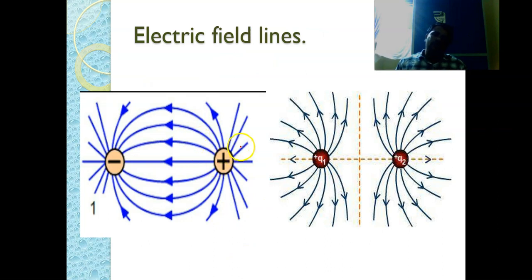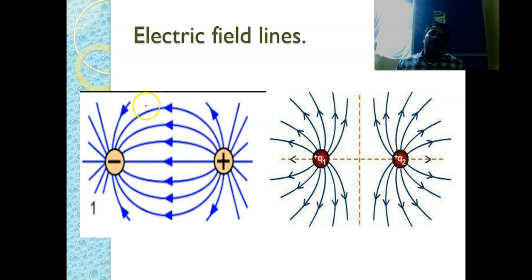Till now we have discussed the electric field lines for either positive charge or negative charge. Now let us discuss the situation when unlike charges are placed together. That means equal and opposite charges placed together in an area.